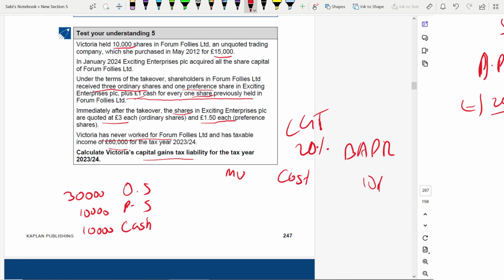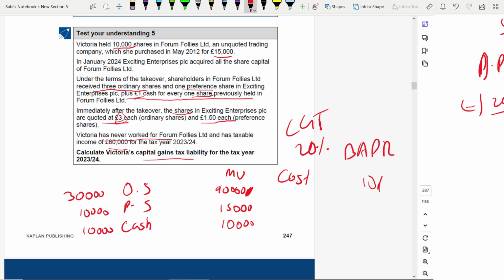Now we have to find the market value. It's very easy. Take the shares and multiply with the quoted price. So 30,000 into 3, because ordinary shares are quoted at 3. So 90,000. And preference shares are quoted at 1.5. So 10,000 into 1.5, 15,000. And cash. Cash is quoted at 1 plus 1 cash for every one share. So it's 10,000, 10,000 into 1.